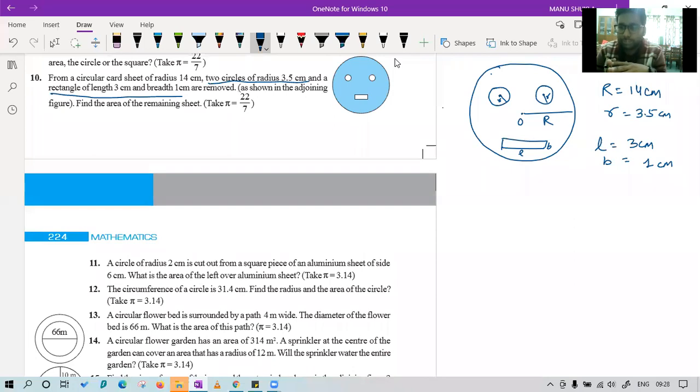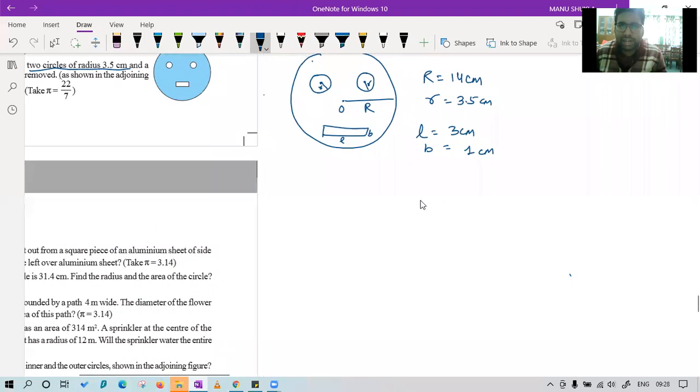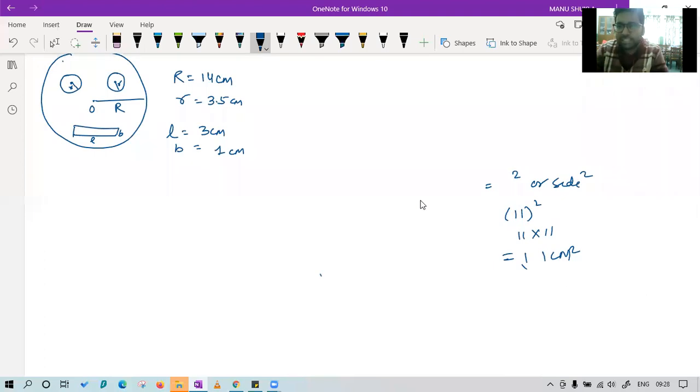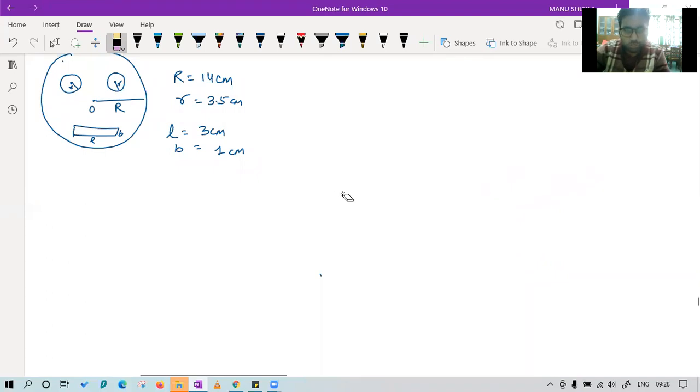First, tell me the statement. What should be your statement for finding the area of remaining sheet? I will write the formula later on. First, I will write in English in sentence form. What is my plan? How will I find the area of remaining sheet? Please tell anyone. What should I write in statement form? Okay, Tushita is saying I know. Very good. So we have to find area of remaining sheet.